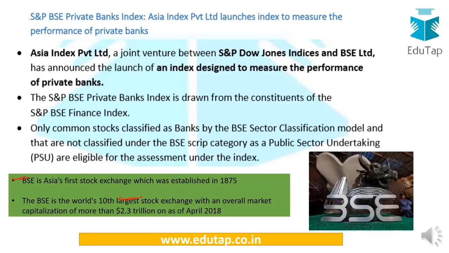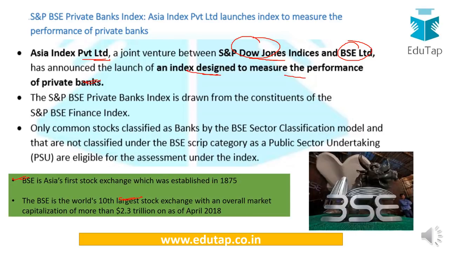This index is called Asia Index Private Limited, a venture of S&P Dow Jones Indices and BSE Limited. These 2 are collaborating for Asia Index Private Limited, and they have announced this index which has been designed to measure the performance of the private banks.